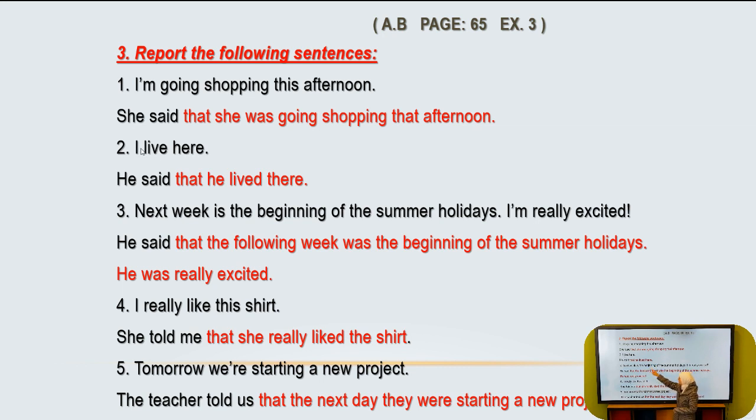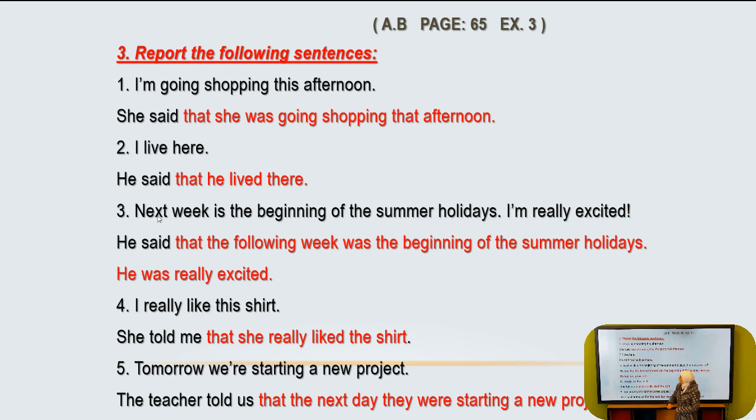Now, for number 2, I live here. He said that he lived there. So again, what are the steps? We use the verb said, this is number 1. Then we change the pronoun. I becomes he. And then we change the verb or the tense. Live becomes lived. Here becomes there. These are the steps of reported speech. So again, the whole sentence is, I live here becomes, he said that he lived there.